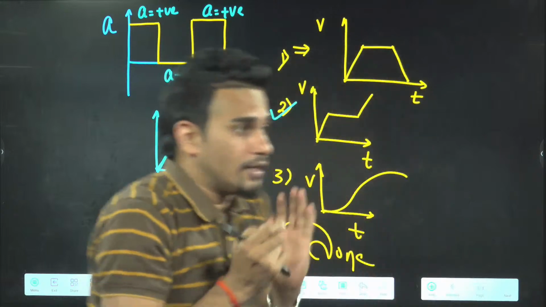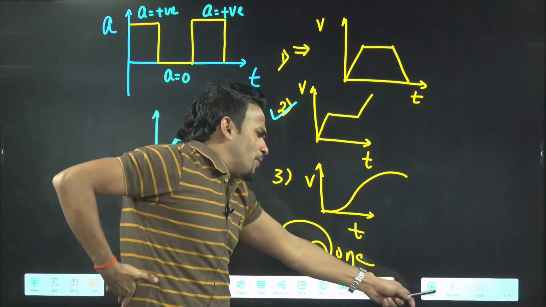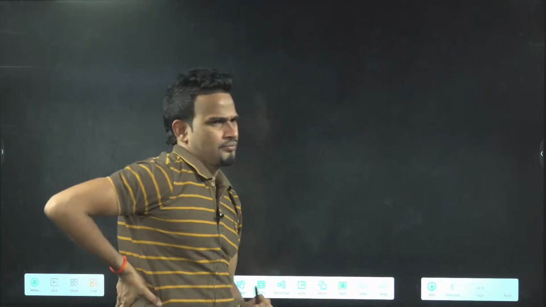Till now we are talking about questions based on slope. If someone gives you a velocity time graph and asks you displacement, how will you calculate displacement? If a velocity time graph is given, the area of the velocity time graph will give you displacement. The area of the acceleration time graph will give you change in velocity, not velocity. You'll be trapped sometimes. Area of the velocity time graph gives displacement. Area of the acceleration time graph gives change in velocity.